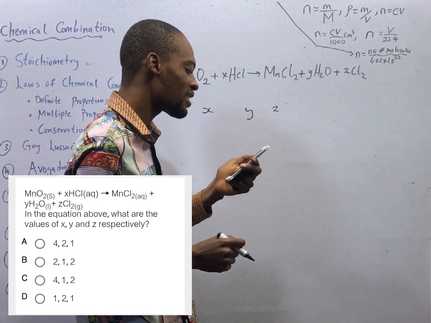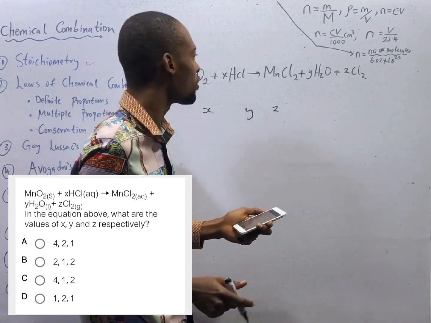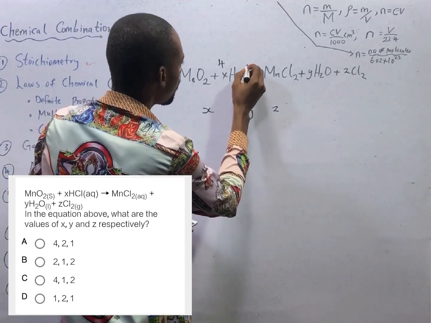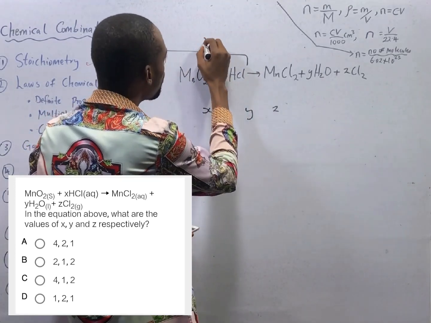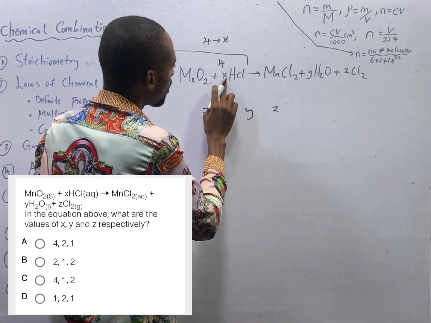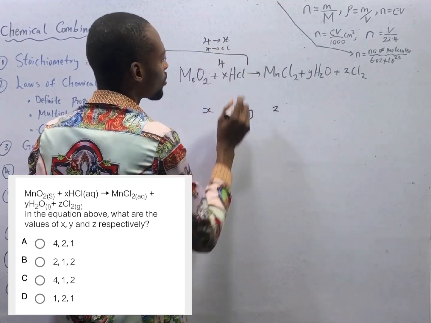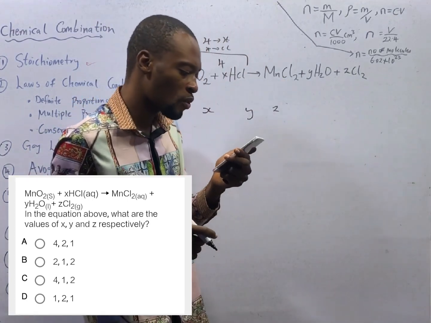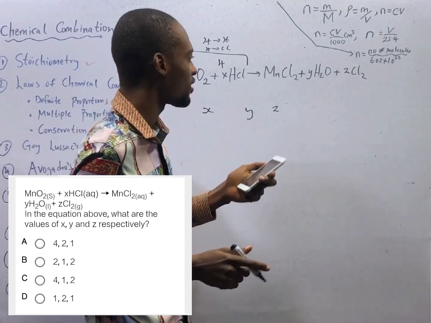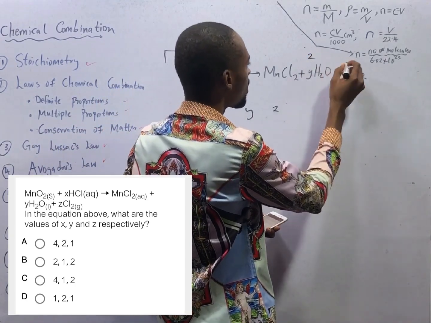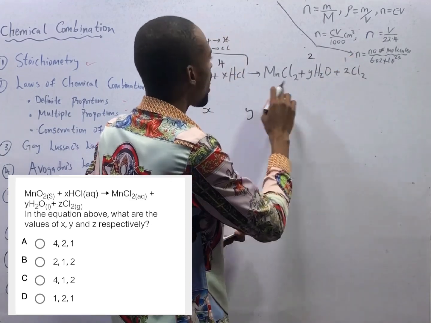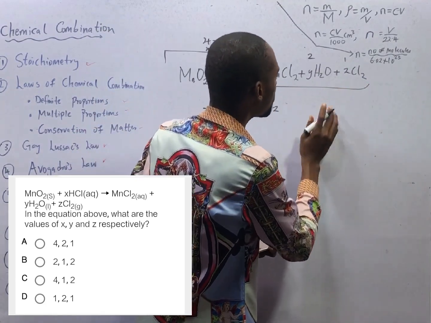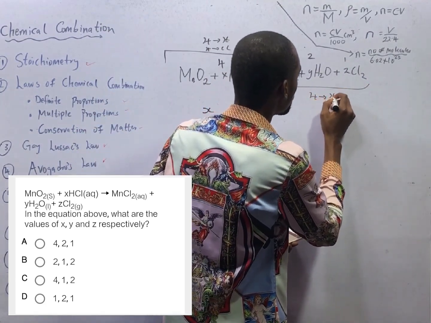Option A says S is 4. If S is 4, it simply means on the reactant side we have 4 hydrogen and 4 chlorine. Let's see the product side. Here, it says Y is 2 and Z is 1. So if Y is 2 and Z is 1, how many hydrogen would we have on the product side? On the product side, we will have 4 hydrogen.